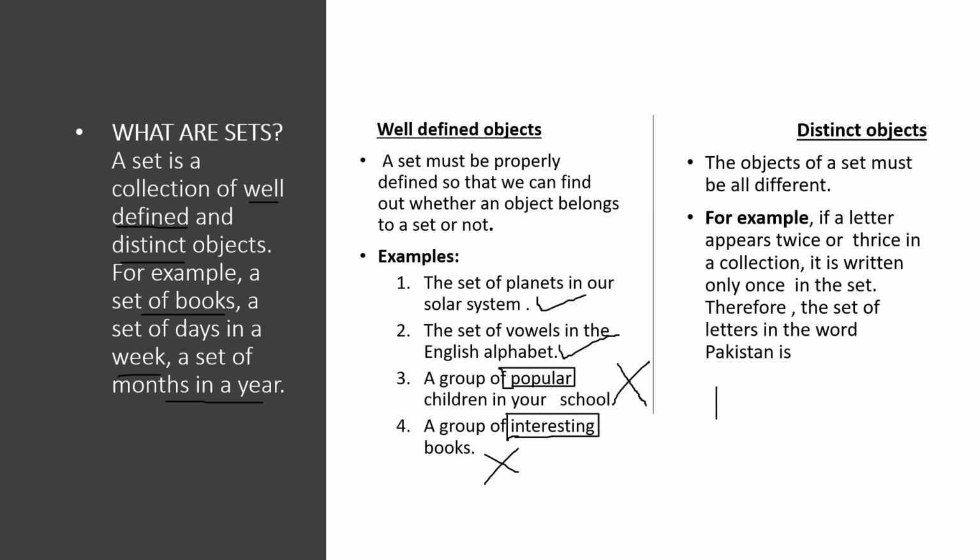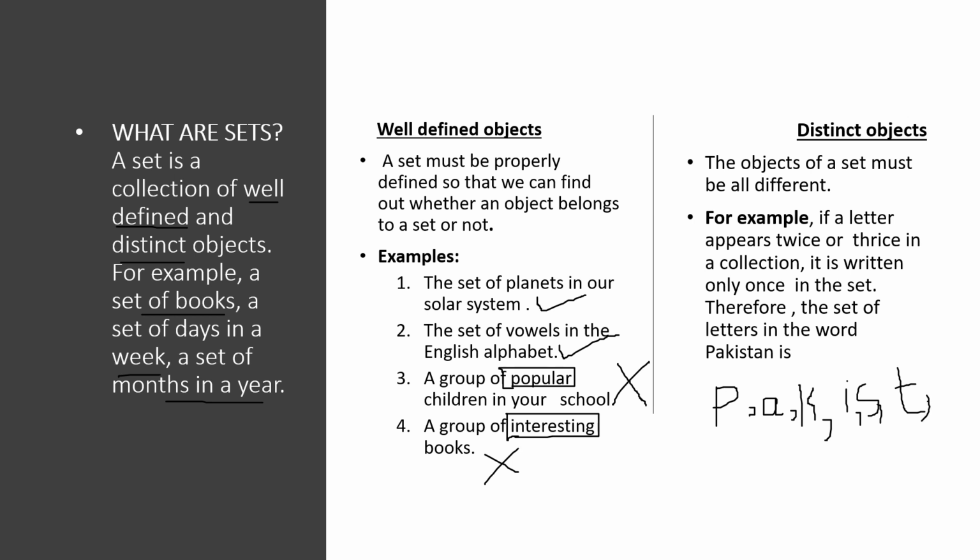If we have to write the set, we'll write P, comma, A, comma, K, comma, I, comma, S, comma, T, comma.